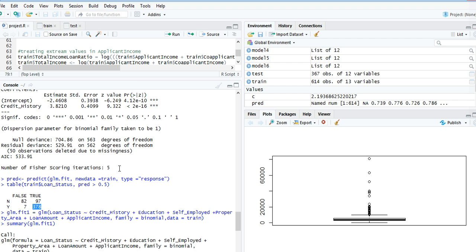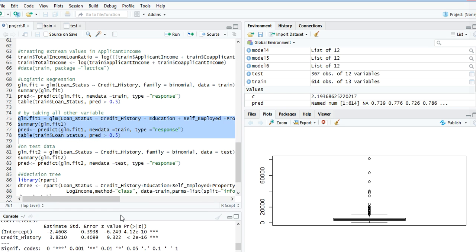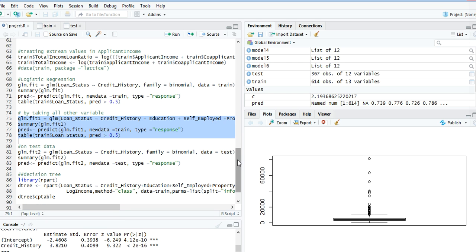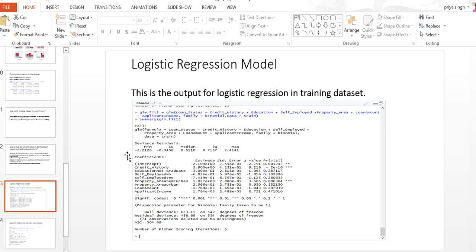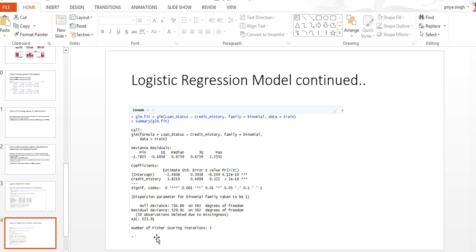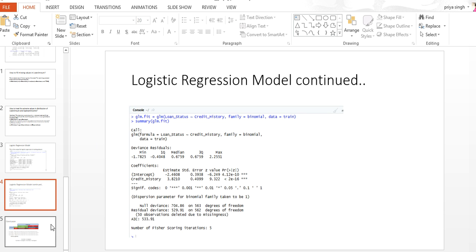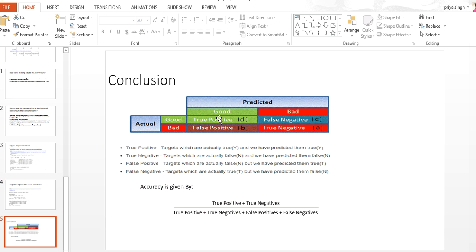So if we take only credit history as an attribute, it's not going to make too much difference in prediction. We can calculate accuracy using this formula: true negative and true positive.